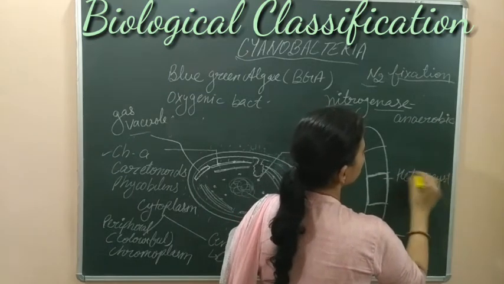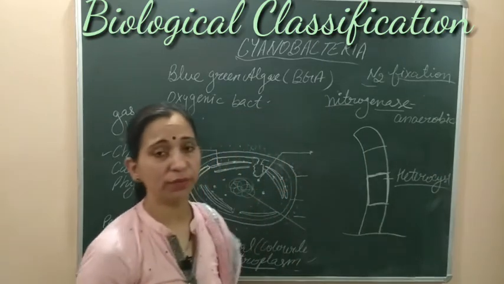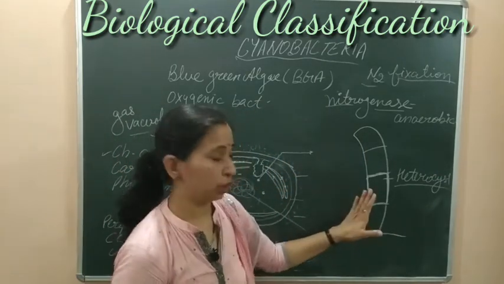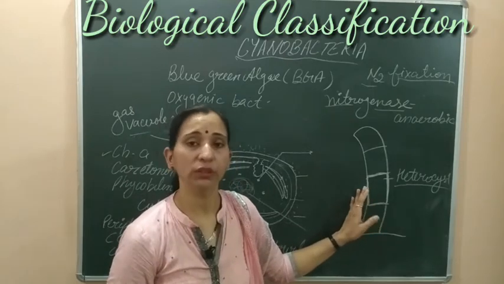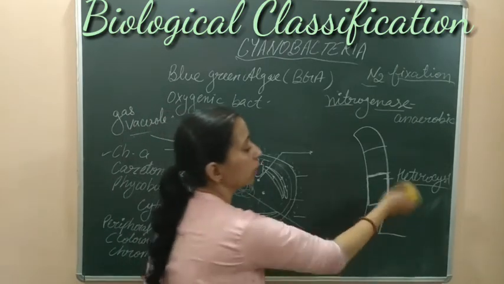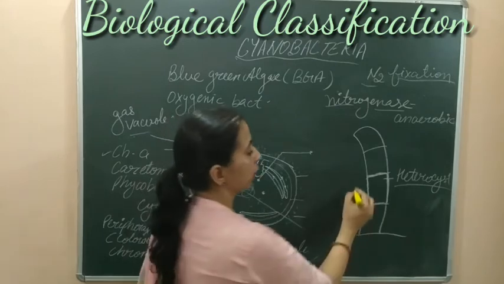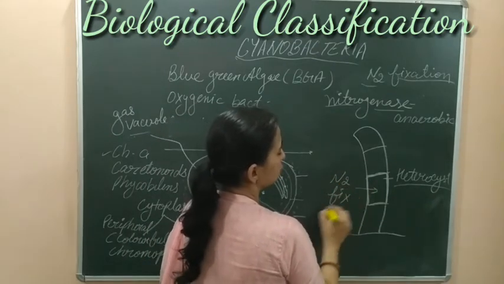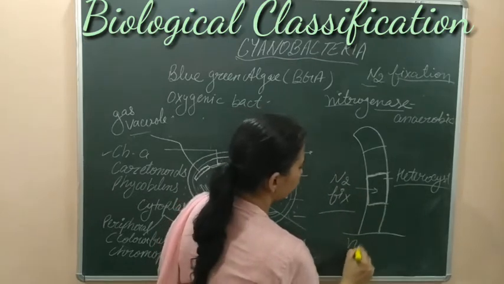These thick walls are very hard, impermeable to oxygen and permeable to nitrogen. So oxygen cannot come inside these cells, where they can do nitrogen fixation. These cells are involved in nitrogen fixation. This is the example of Nostoc.